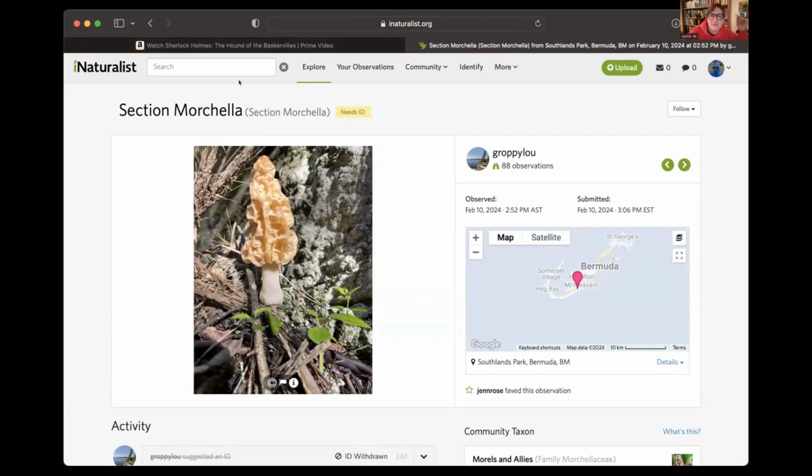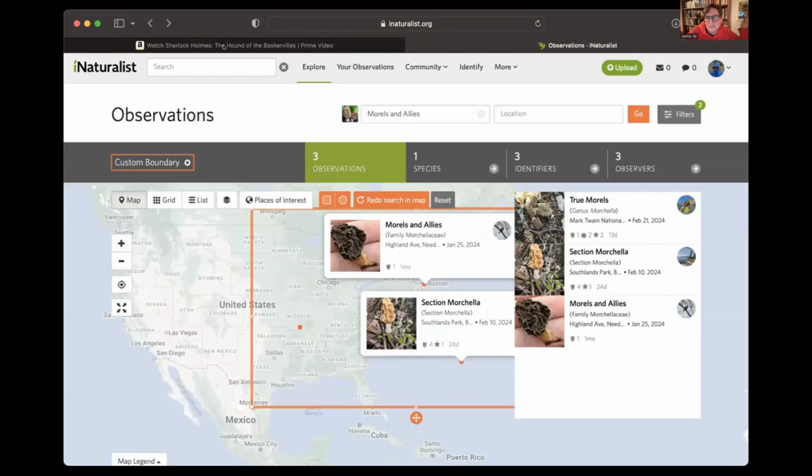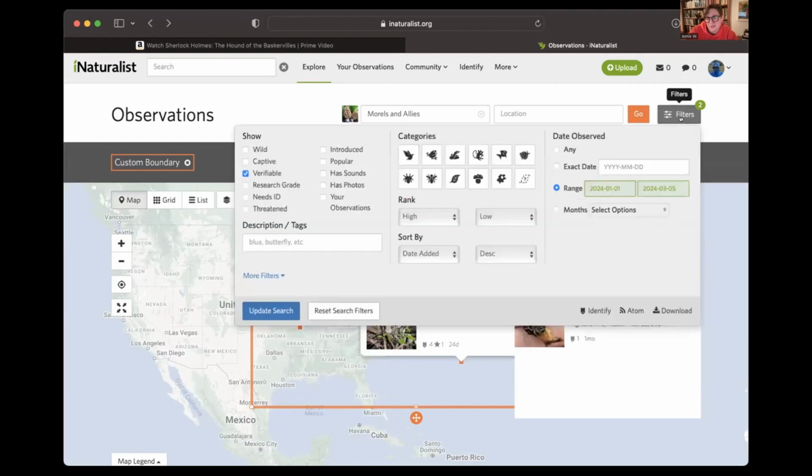Okay. But that leaves us in a position of not having that much interesting information, because here it is March 5th, and I still don't know where to look to find morels. So I'm going to use a different filter. Instead of looking at what's already happened in the last 5 days of March, I want to know what usually happens in March and when should I start looking and where should I start looking.